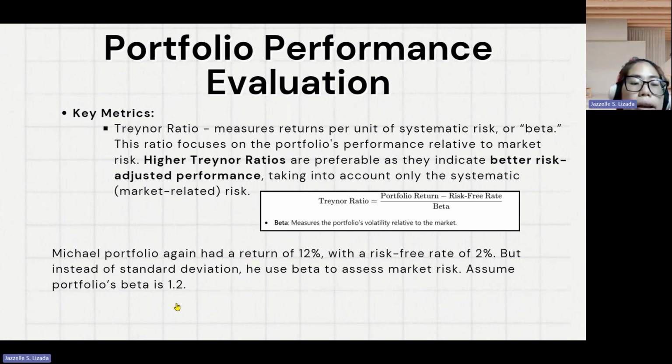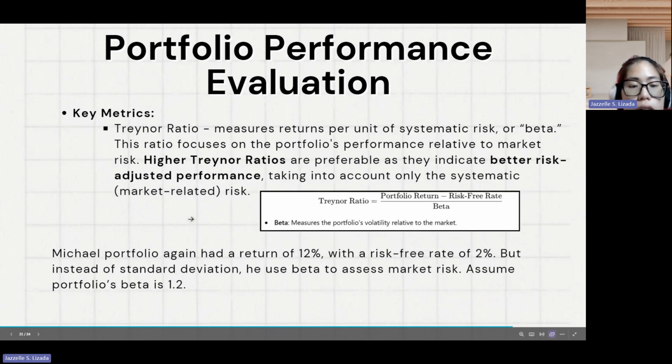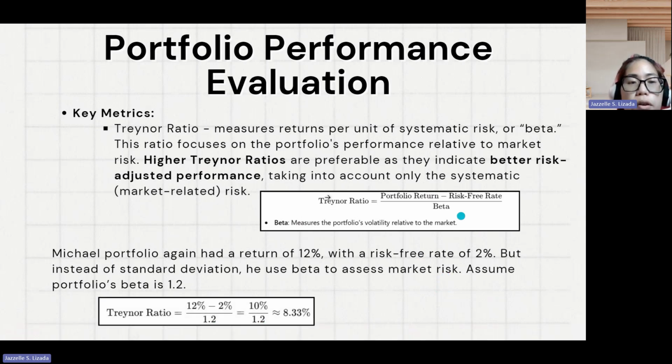For example, Michael's portfolio again had a return of 12% with a risk-free rate of 2%. But instead of standard deviation, he used beta to assess market risk. Assume the portfolio's beta is 1.2. So the computation for the Treynor ratio, the measure of return over systematic risk, will be 12% minus 2%, divided by 1.2 beta.